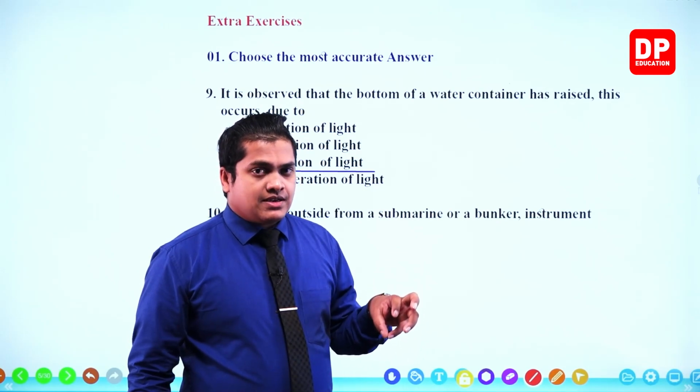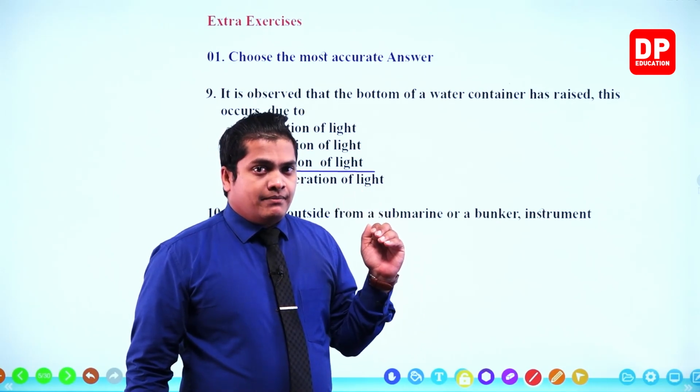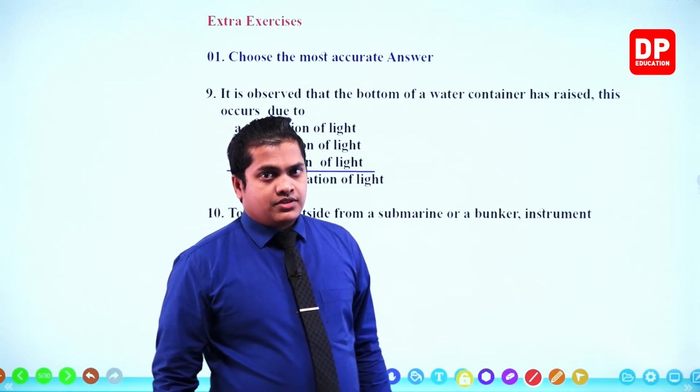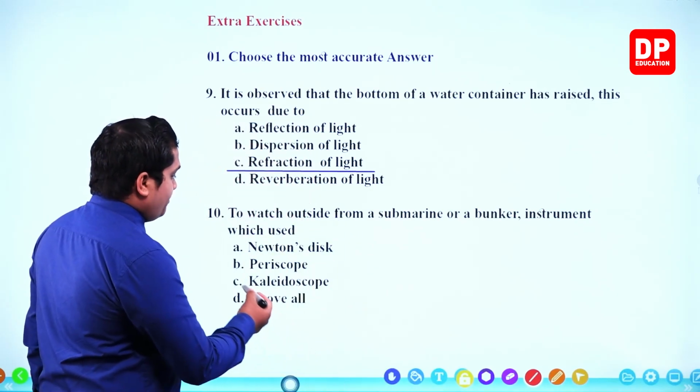For the people within a submarine, the periscope can be used to observe things located outside. Okay, so our answer should be periscope.